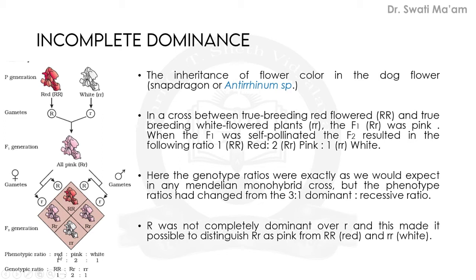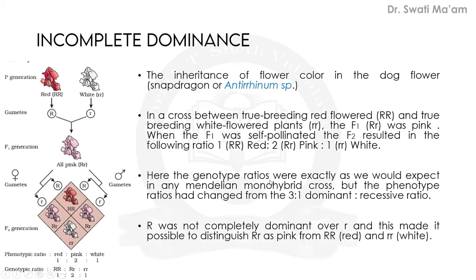25% red flower, 50% pink flowered plants, and again the remaining 25% white colored plants. And the genotype will also be the same, 1 is to 2 is to 1. So actually here the phenotypic ratio and genotypic ratio come out similar. Actually, it should not be like this. The phenotypic ratio should come 3 is to 1 according to Mendel's concept.